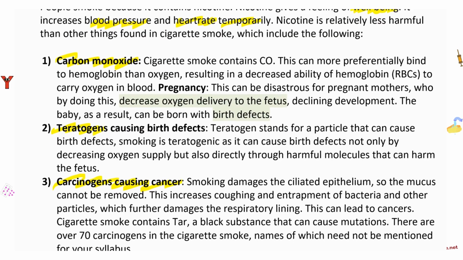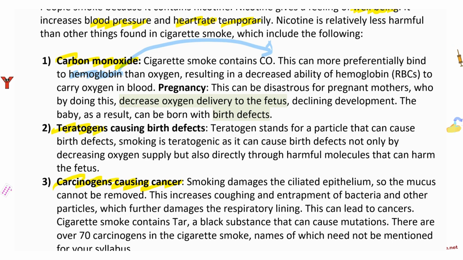Cigarette smoke contains carbon monoxide. This can bind to hemoglobin more preferentially than oxygen. So if hemoglobin has a choice between carbon monoxide and oxygen, surprisingly, it will bind carbon monoxide instead of oxygen. On top of this, it binds irreversibly. So this results in a decreased ability of hemoglobin to carry oxygen.